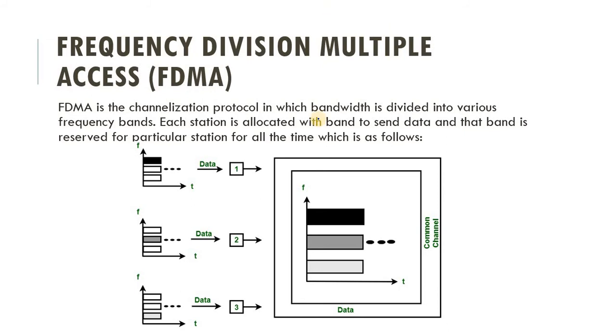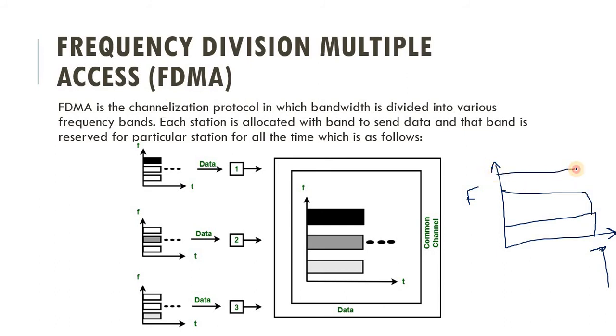Suppose in this figure, in a graph, this is a frequency axis and this is a time axis. Because it is frequency division, we are dividing the frequency axis into particular chunks. This is how we can divide our channel or the bandwidth of the channel. That is why it is called frequency division.